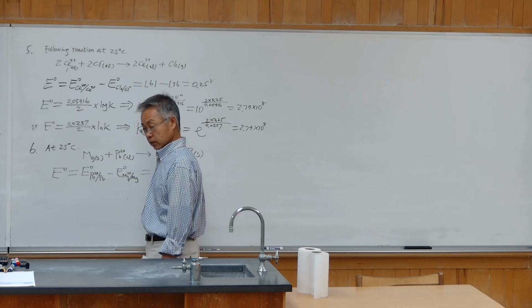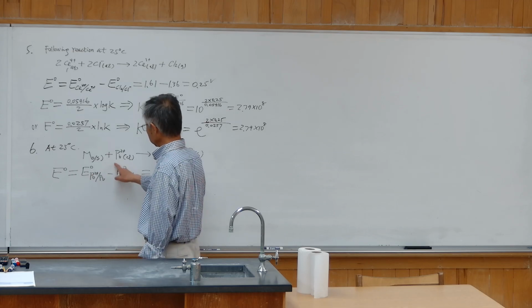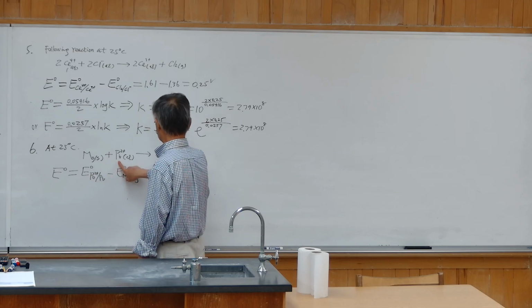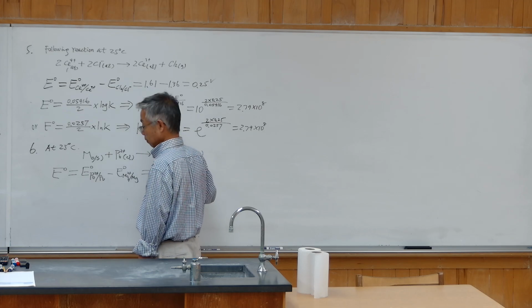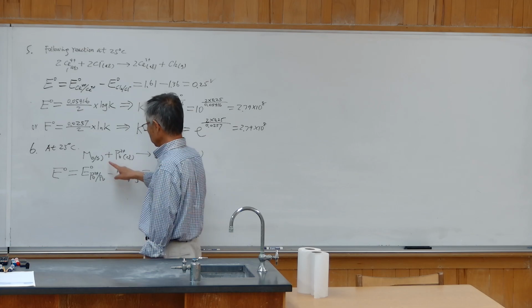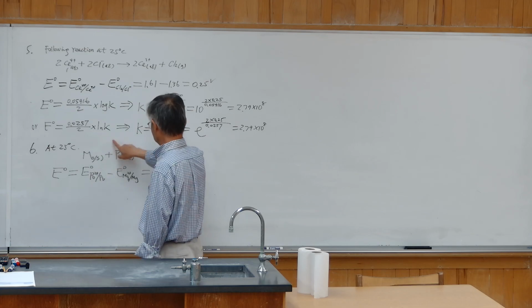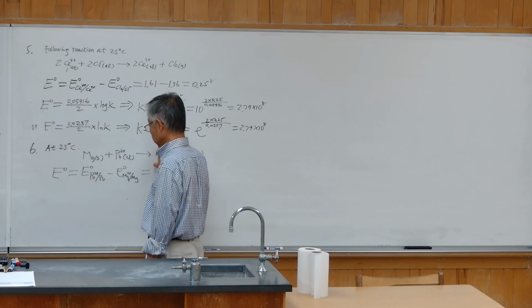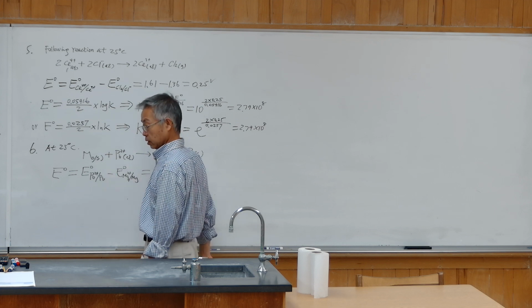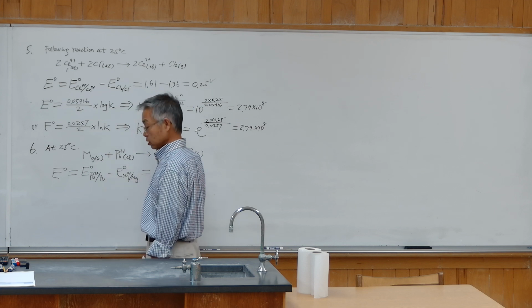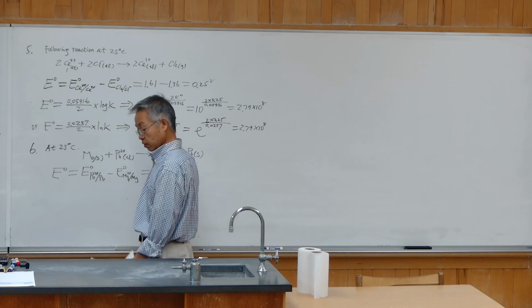Because this reaction tells us lead ion is reduced to lead. This is the actual reaction direction, a reduction reaction. The other one is magnesium metal losing electrons to become magnesium ion, which is the opposite of reduction, so it should be minus. Use my way, you can easily judge which one minus which one. You never make a mistake.